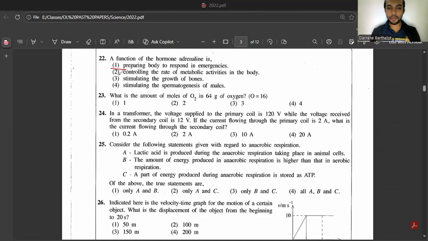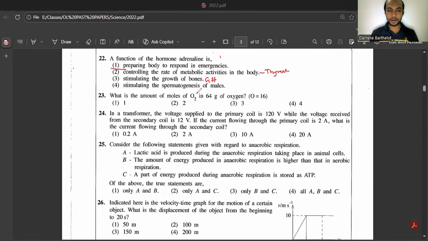Second one, controlling the rate of metabolic activities in the body is done by thyroxine. Then third one, stimulating growth of bones, that is done by growth hormone. So fourth one, stimulating the spermatogenesis of males. It is mainly done by follicle stimulating hormone. Other than that, testosterone also is needed. So for this, the answer is the first one.